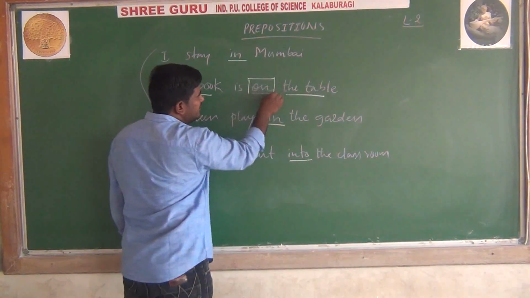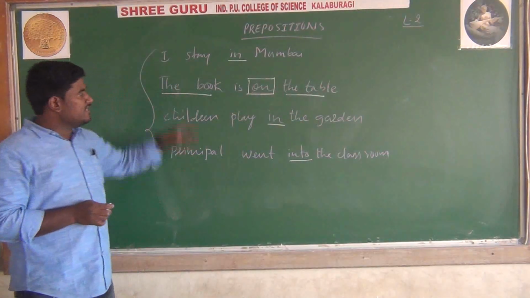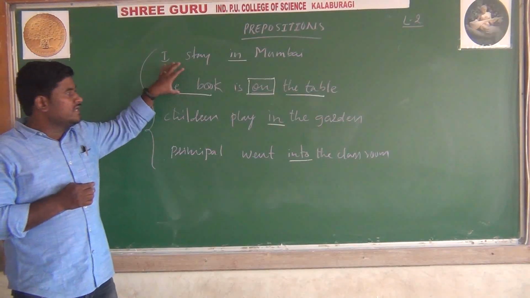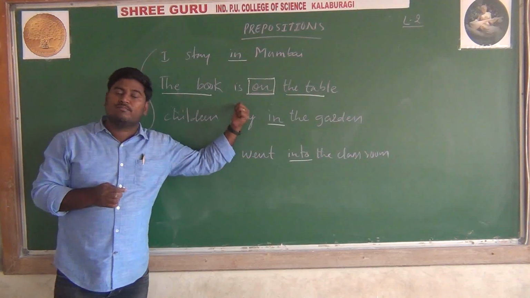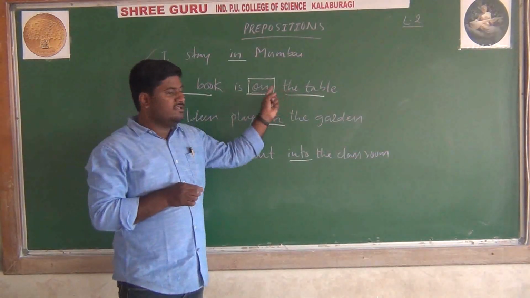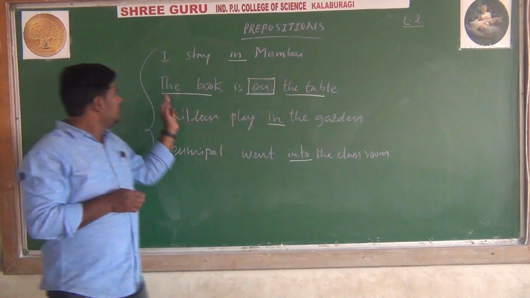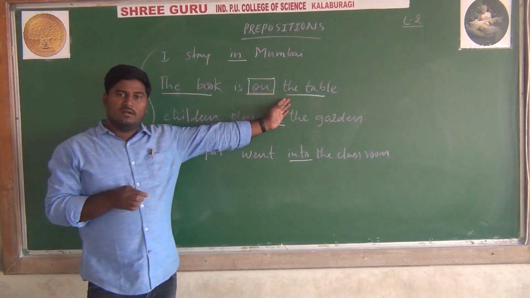If you read the sentence without on, the sentence will not be perfect. It doesn't give proper meaning. The sentence will be incomplete. Grammatically, the sentence will be wrong. How? The book is the table.